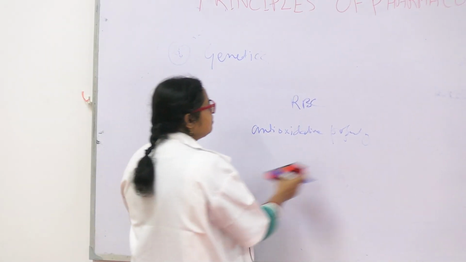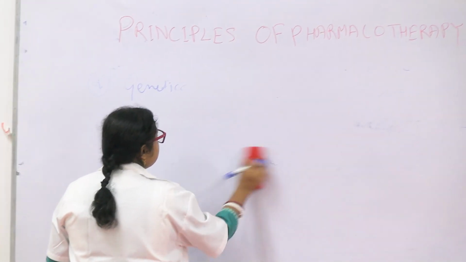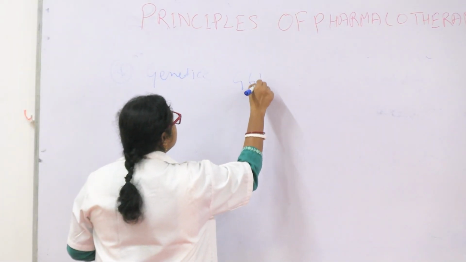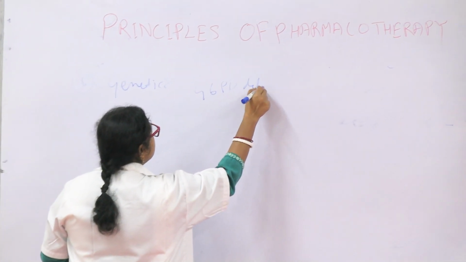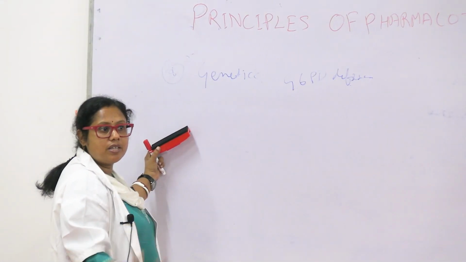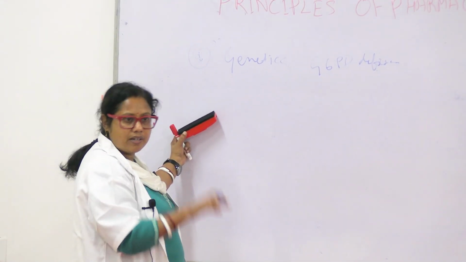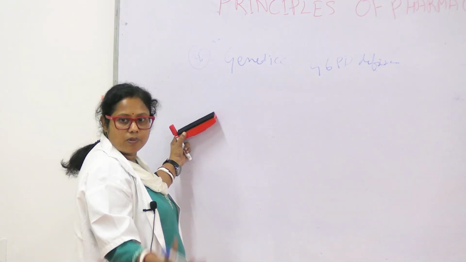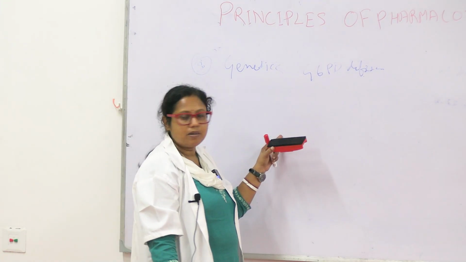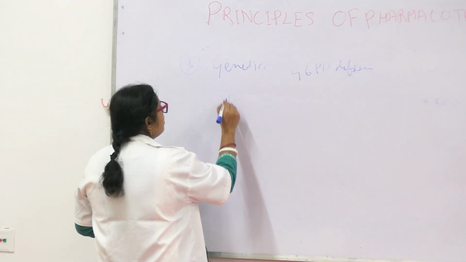So what happens? In certain patients who have glucose 6-phosphate dehydrogenase deficiency, certain drugs cause hemolysis. Due to their deficiency, they cannot protect the RBC. RBC undergoes hemolysis, red blood cells. Which drugs?